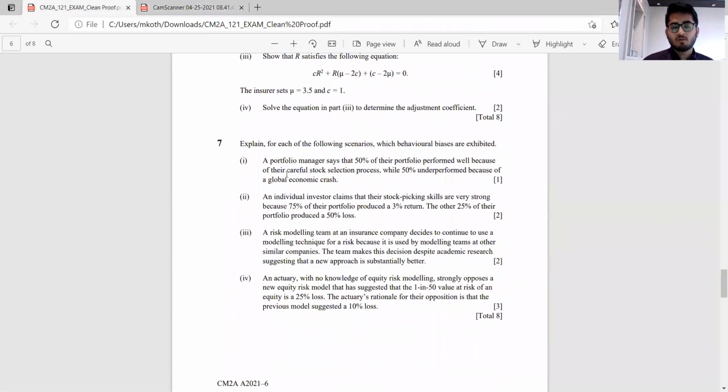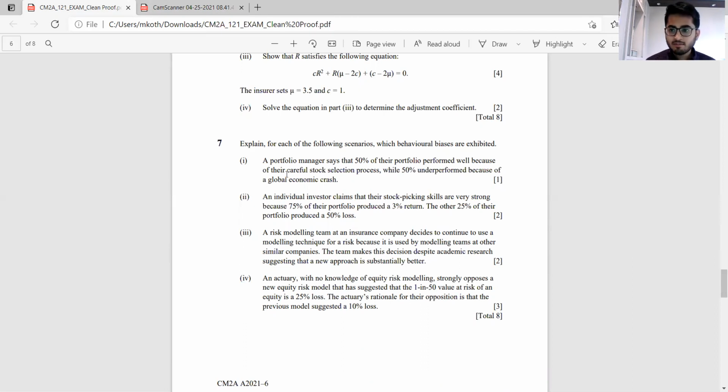Next, question 7, a question from behavioral finance. This came after a long time, and it was slightly different from the new content. Previously there was a different syllabus for behavioral finance before 2019. After 2019 there have been certain new introductions to it as well. So which of the following behavioral biases are exhibited? For the first part, let me take a look at my notes.